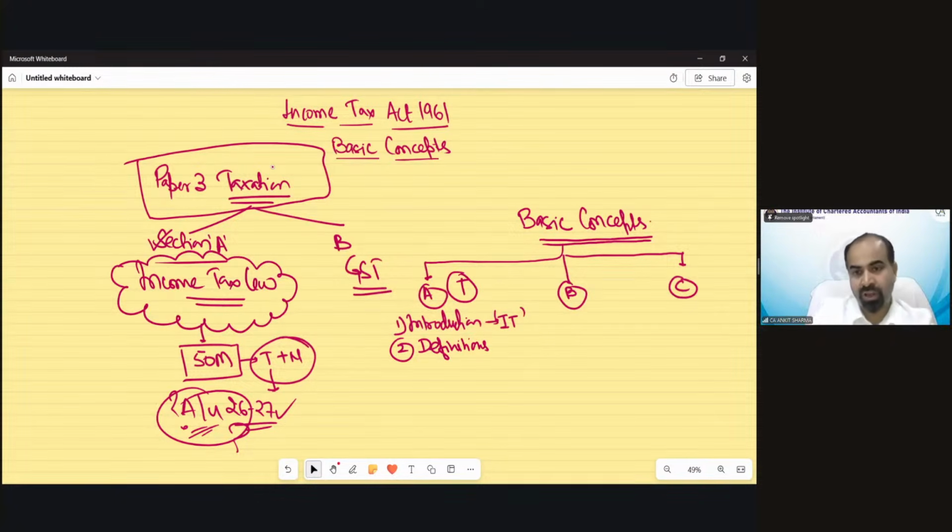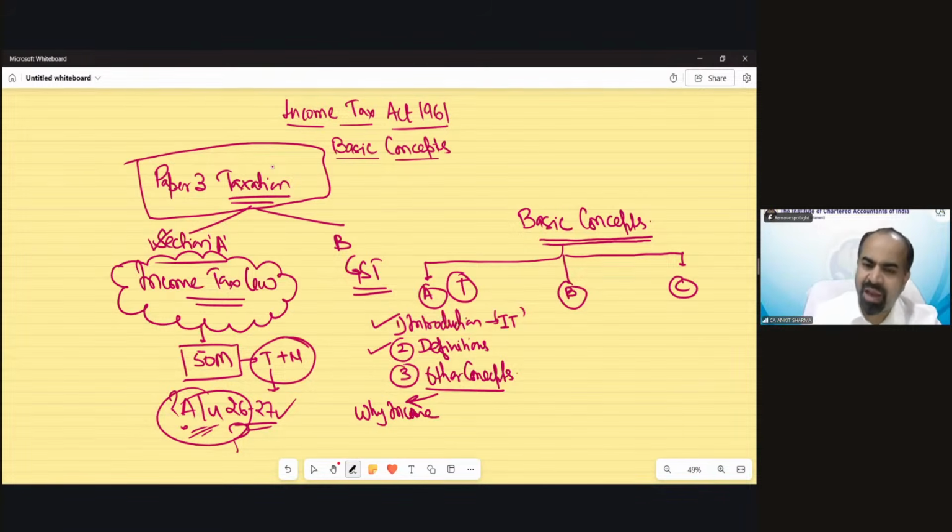So this is the theoretical part. We will go through the introduction, the concept, the definition part, the various definitions. We will read what is a company, domestic company, etc. Then there are some other concepts also in this chapter. In these other concepts, we will go through why income tax is applicable, why the government charges income tax.